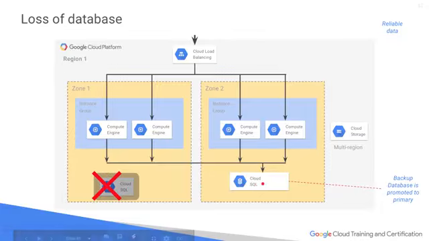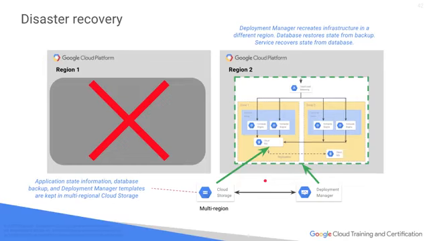Well, fortunately, Cloud SQL has a resilient copy, so all of the VMs can quickly switch over to that. And then full disaster recovery. If we lose an entire region, which has never happened just yet, you can still have all of this data replicated. You can create snapshots, image repositories, store all of this in Google Cloud Storage.